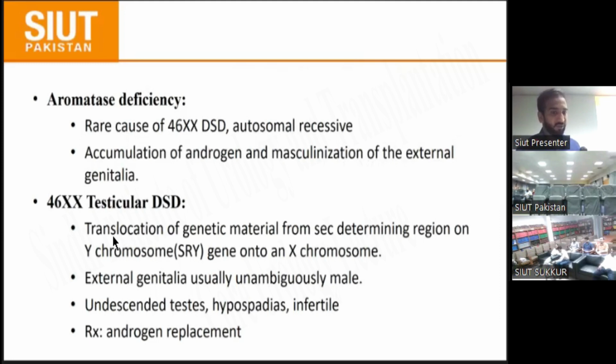And there is another, the 46,XX testicular DSD, in which there is a translocation of genetic material from the sex-determining region of the Y chromosome onto the X chromosome. The external genitalia are usually unambiguously male, but there are also undescended testes, hypospadias, and infertility. The patient has an XX karyotype, but there is a defect involving the SRY gene. That's why the patient presents with undescended testes, hypospadias, and infertility. Mostly the treatment is androgen replacement.